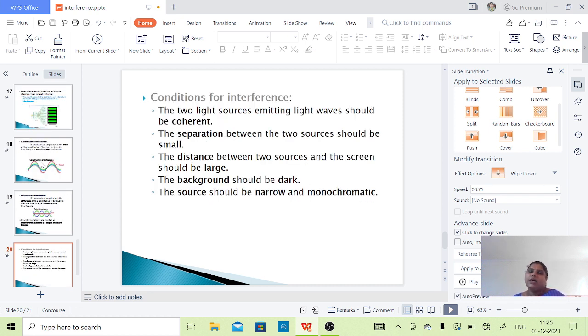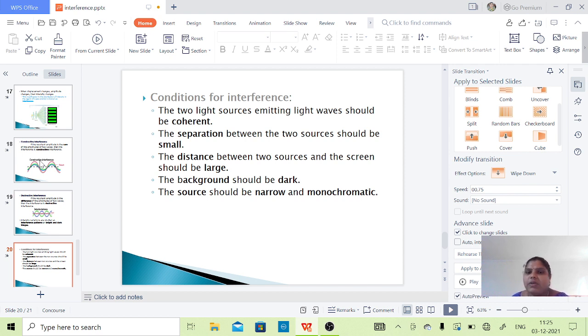Okay, and as we said earlier, the interference pattern occurs by the superposition of two or more waves. So for that interference, what are the basic conditions? Let us see. The two light sources emitting the light waves should be coherent. We already know the conditions for coherence.